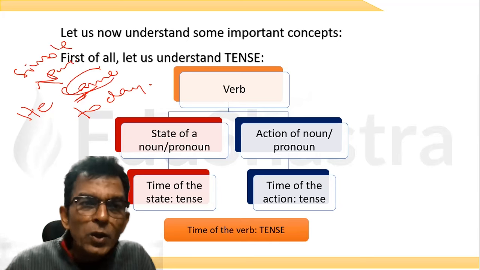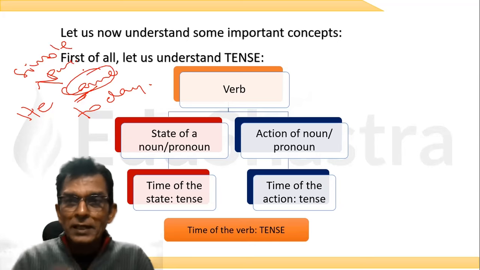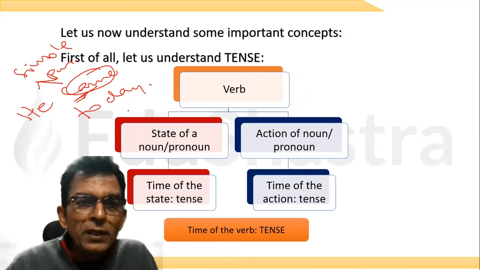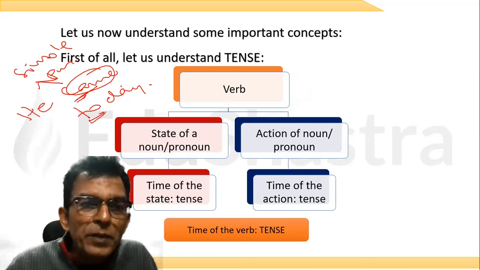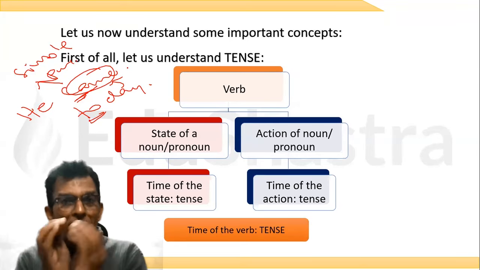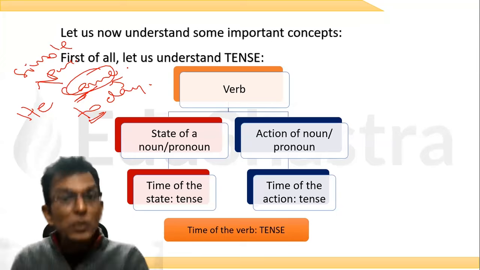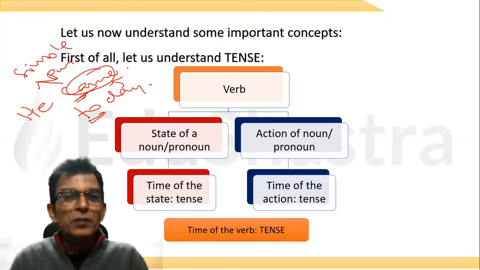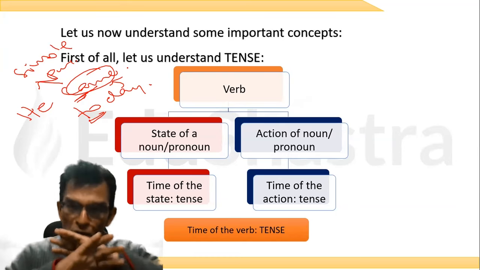How, sir? You are looking at the verb to tell me the time. And what is today doing? It is simply adding to the information, sir. Adverbs only add some more information to the verb. But to see tense, you have to look at the verb. If there is no verb, there is no tense.